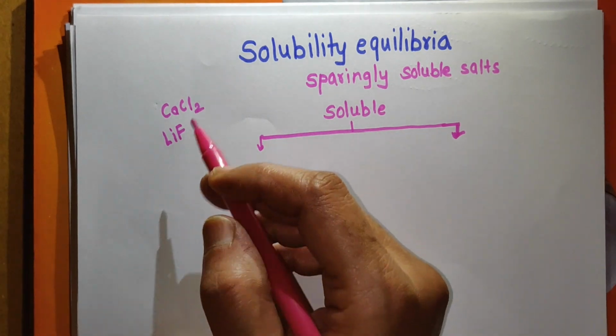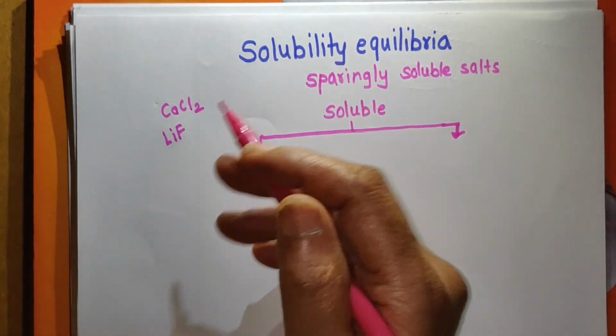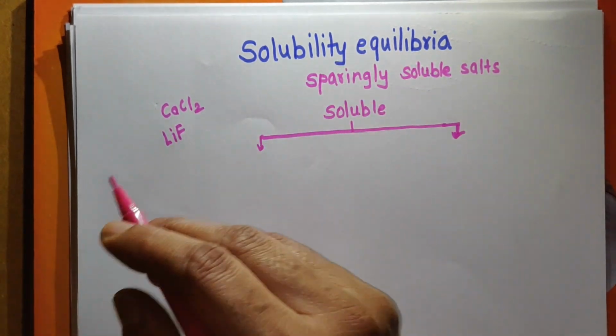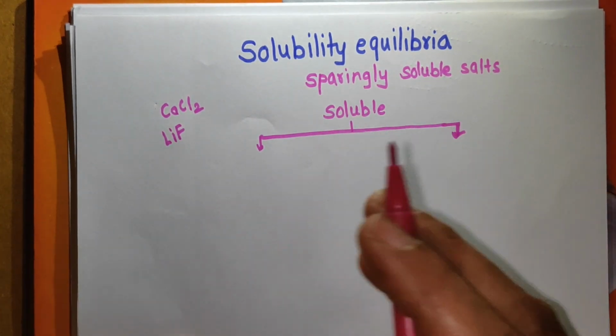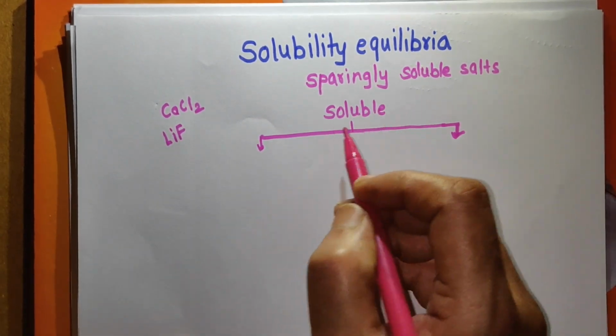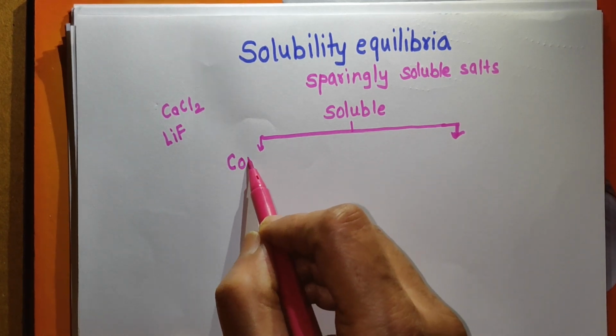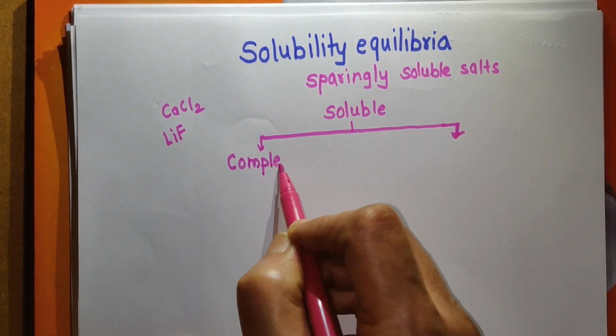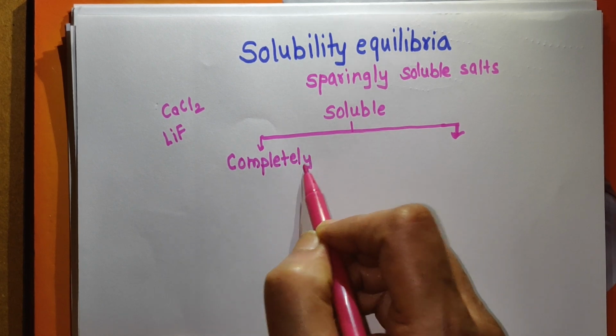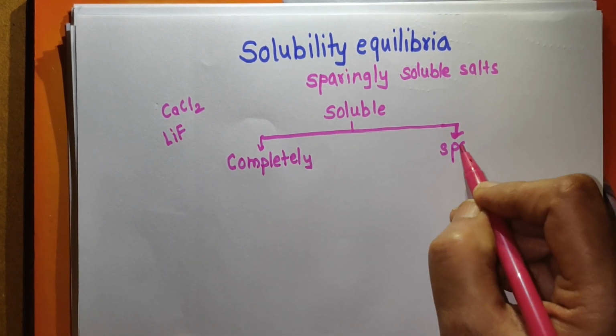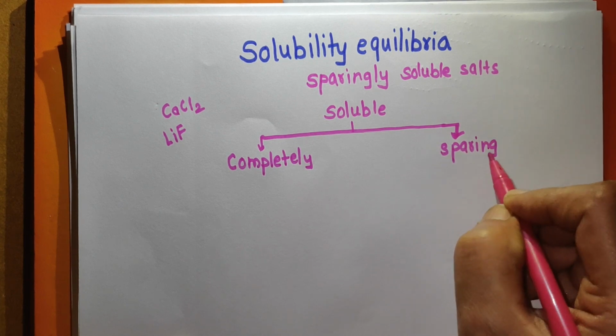That means the solubility of different substances is different, and it depends upon different factors. But remember, on the basis of solubility, the soluble substances are classified into two parts. The first one is completely soluble substances, and the second one is sparingly soluble substances.